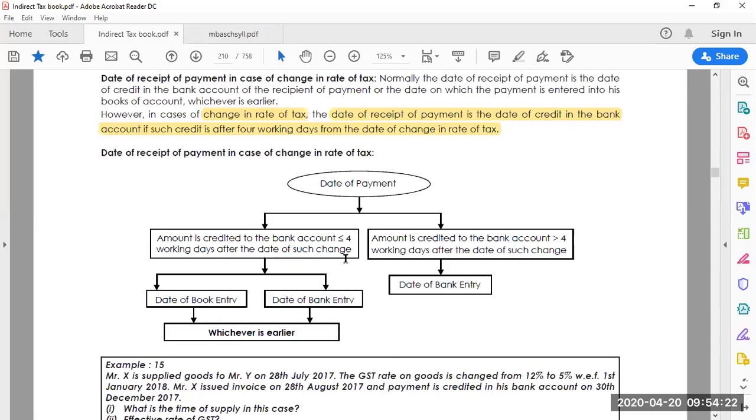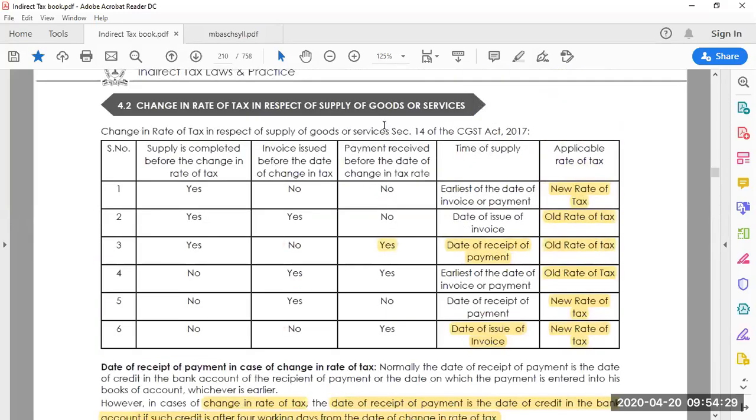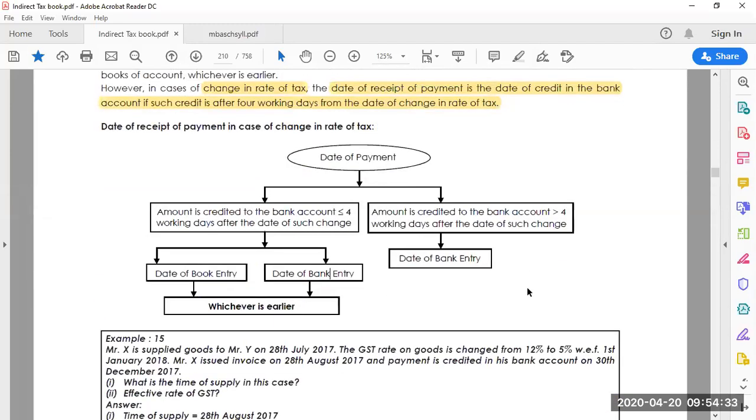Please note, this less than 4 days, more than 4 days, working days, is only related to the change in the rate of tax. It is not applicable anywhere else. Then, if the amount is credited to the bank account more than 4 working days after the date of such change in GST, there is no option: the date when it is entered in the bank account is considered as the time of supply.